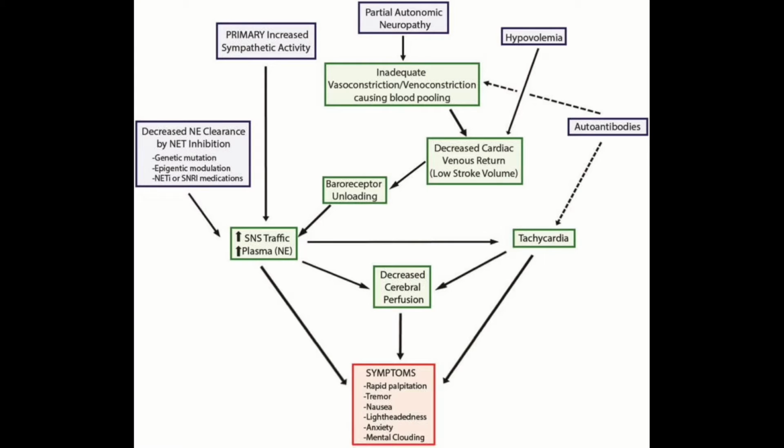Let's follow the arrow that goes directly to the right and hits tachycardia. So tachycardia would be a natural response that your body would have if your body was flooded with a continuous stream of norepinephrine that was never cleared out. Remember, think of it like adrenaline. Imagine if your body was flooded with adrenaline that could never be cleared out. Your heart would respond with tachycardia. So they're saying that this could be the reason for tachycardia in some POTS patients. I think this is very important, and this also will tie back to being misdiagnosed with anxiety disorders.